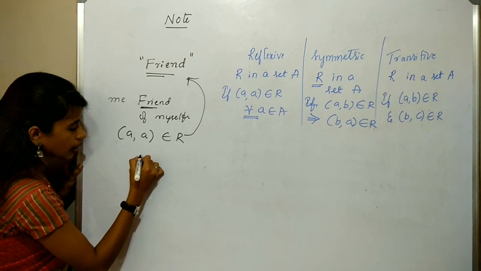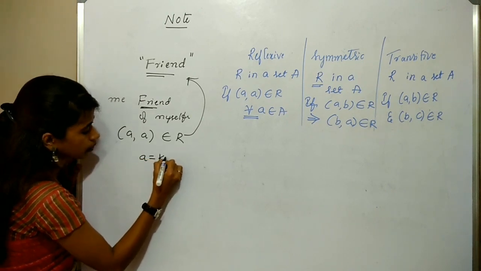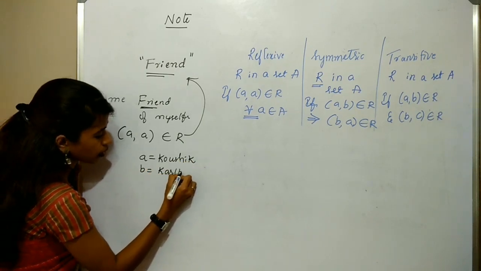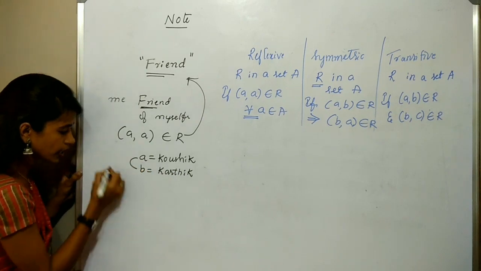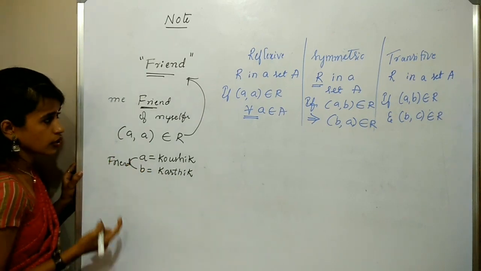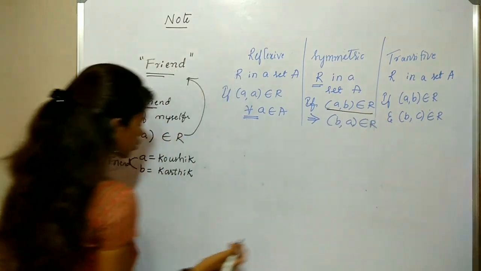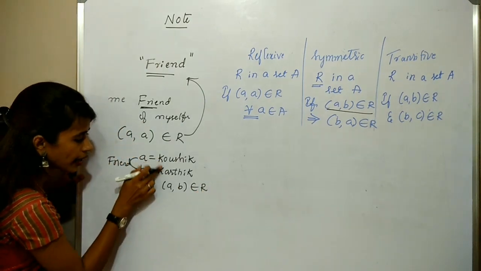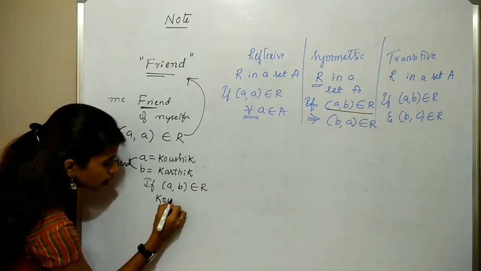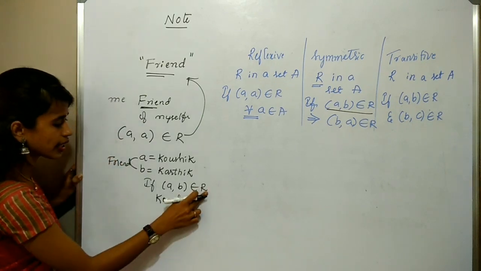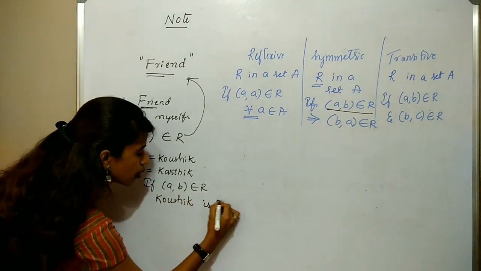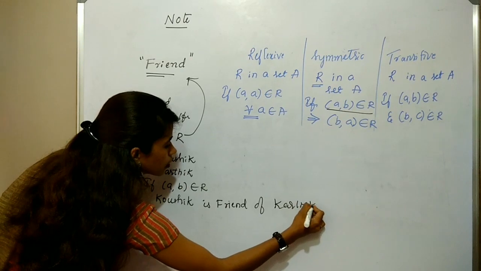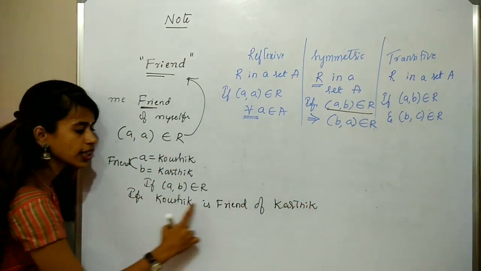Next, for symmetric, I am taking A equal to say Kaushik and B equal to Karthik. Here I am taking the relation between these two as friend. So check first: (A, B) belongs to R means Kaushik is a friend of Karthik.